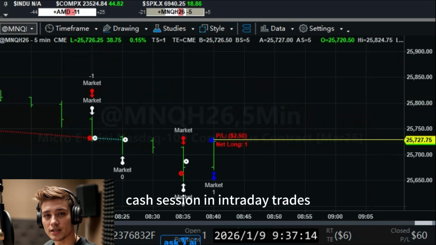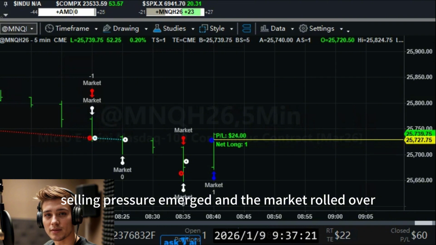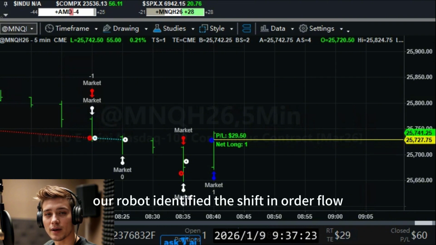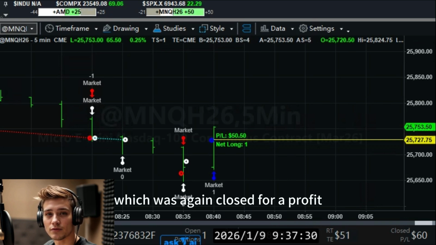Cash session and intraday trades. When the U.S. stock market opened at 9:30 a.m., selling pressure emerged and the market rolled over. Our robot identified the shift in order flow and entered another short position, which was again closed for a profit.